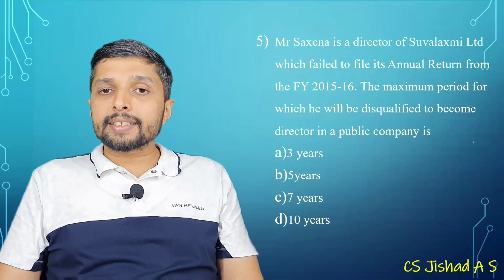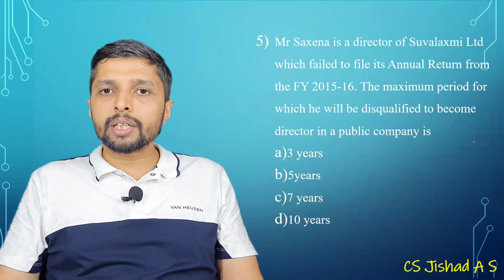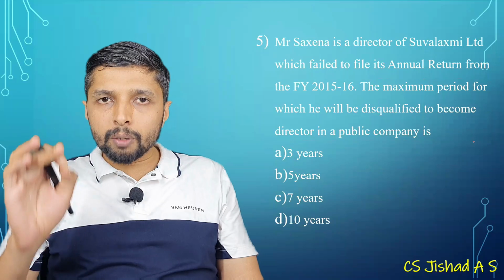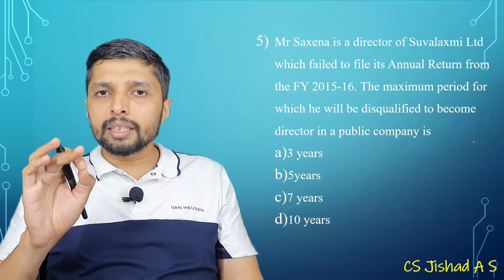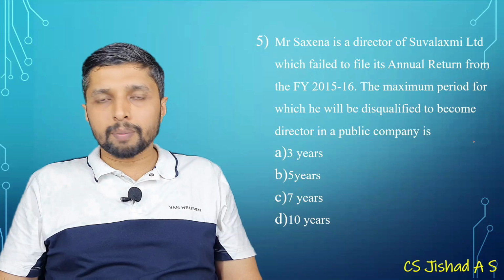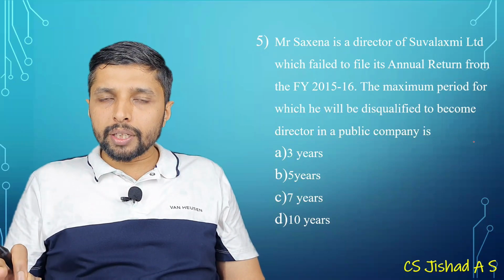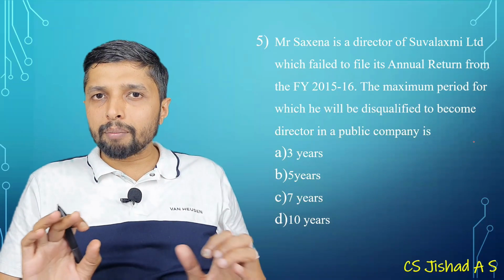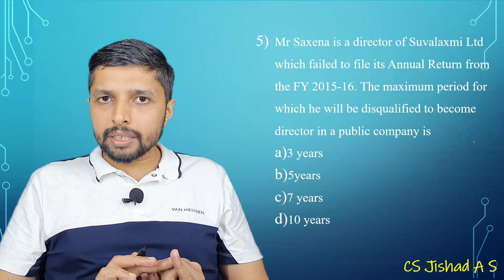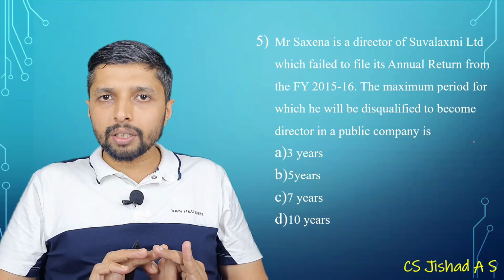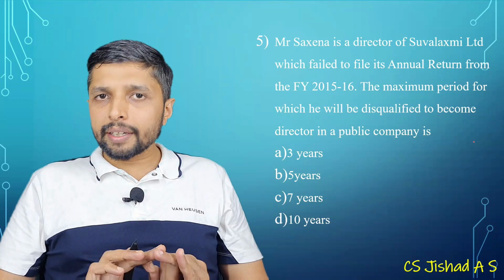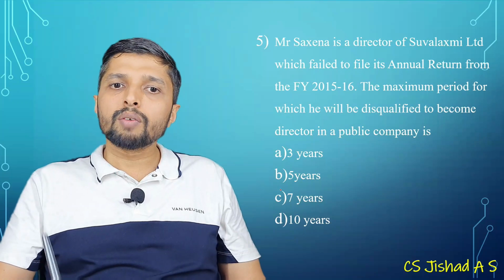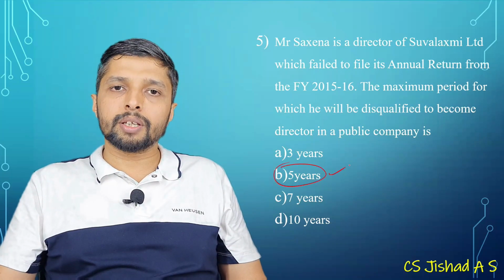Okay. So Mr. Saxena is director of Suvalakshmi Limited, which failed to file its annual return from financial year 15-16. So from this provision, it is clearly understood that the provision is related to 164 subsection 2, disqualification of director on the basis of default of company. The provision says that if a company failed to file annual return or financial statement for 3 consecutive financial years, all the persons who are directors or who were directors will be disqualified for a period of 5 years. So the answer will be 5 years.